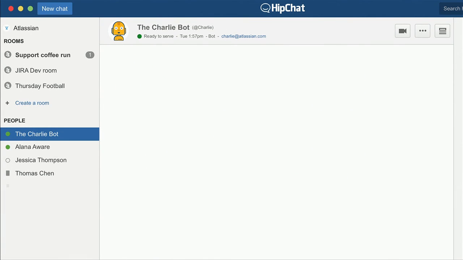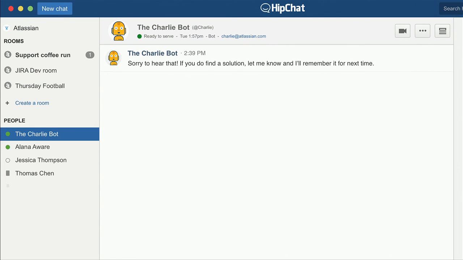But one of the things we plan to experiment with is to ask Jerry to help train the bot. "Sorry to hear that. If you do find a solution, let me know and I'll remember for next time." Now humans are super resourceful, so we expect Jerry to figure it out. I mean, if Charlie didn't exist, he'd probably be asking the person next to him, he might be doing the searches himself, he'll figure it out.